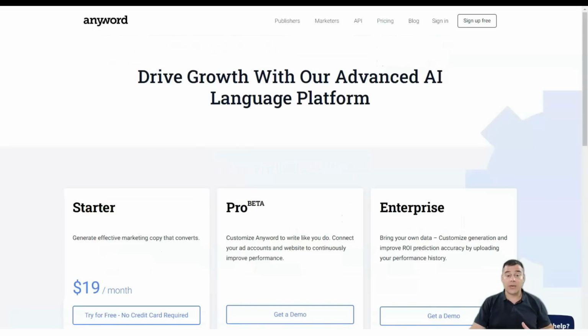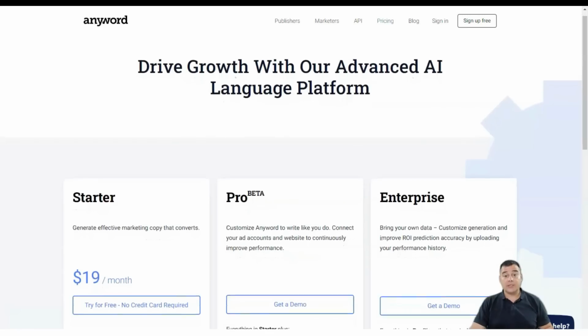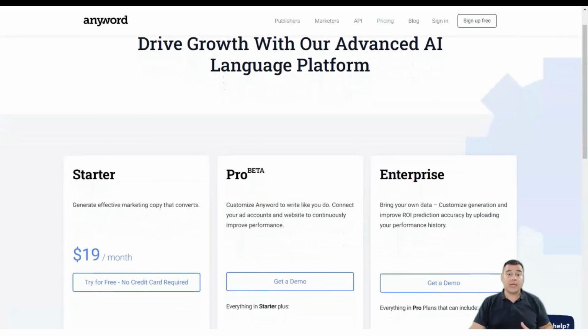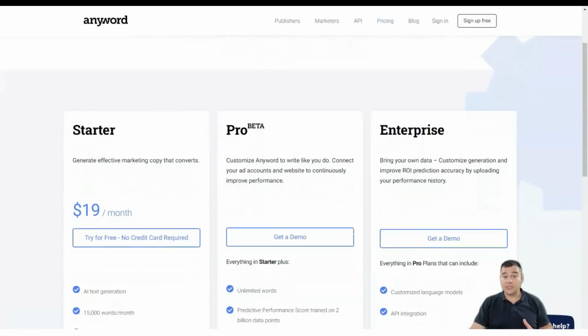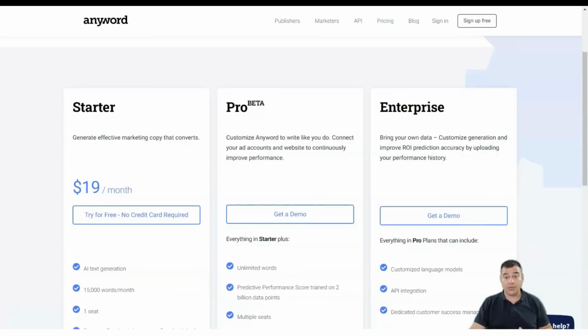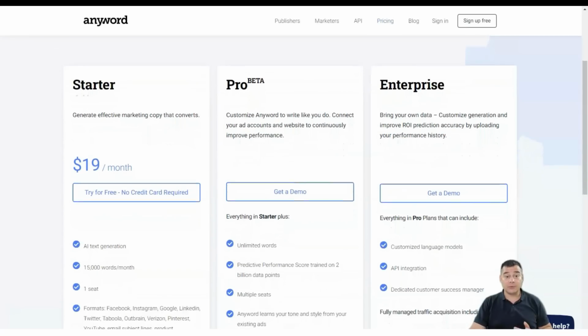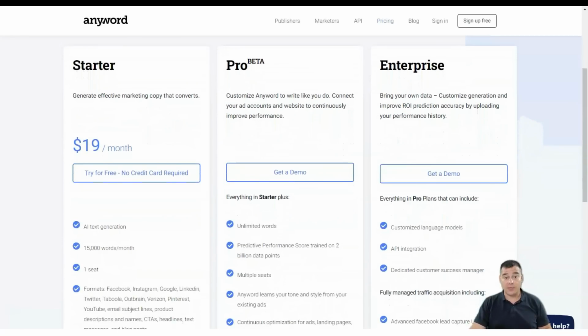AnyWord offers 3 types of plans: Starter, Pro, and Enterprise. Starter plan features include access to AnyWord's basic content creation tools as well as predictive performance estimates based on 2B data points. With this plan, you can generate up to 15,000 words per month.